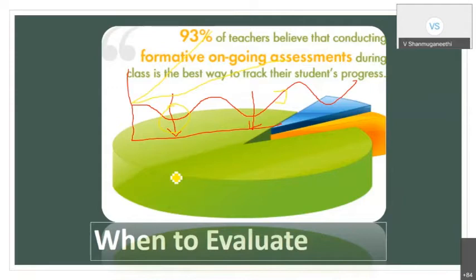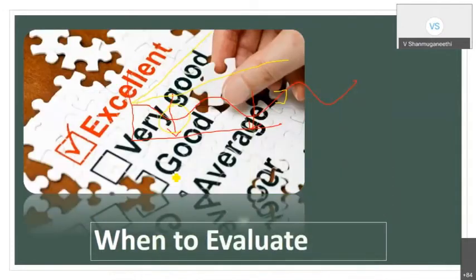So formative assessment is ongoing assessment during the class. In the 50 minute class, during the development of your lesson, whenever you interact, whenever you ask some question to the student, it is a formative assessment. Finally, at the end of the semester, there is a summative assessment, but you are not doing it, someone else is. Here, you are not having a role. You are not setting the question paper. If you are in a university system, then you may set the question paper.